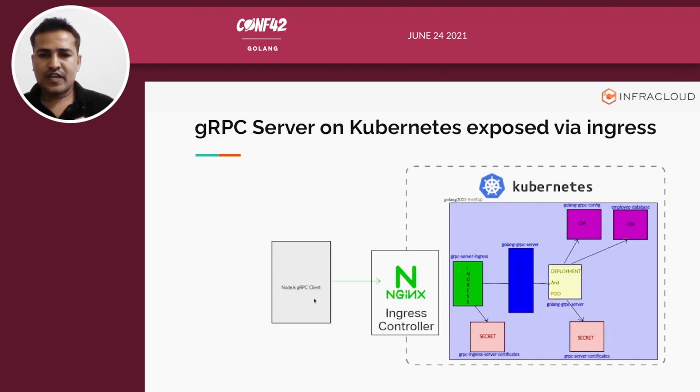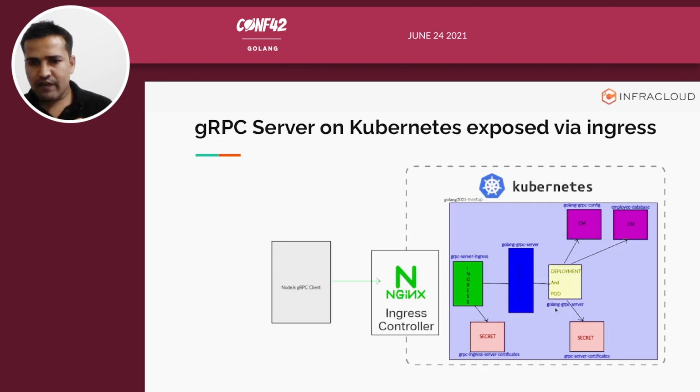I have a Node.js gRPC client, which I already talked about, and it is gonna run on my local machine. And then we have a Kubernetes cluster created using the Kind, Kubernetes in Docker, tool. Then we have a namespace called Golang 2021 meetup, and in that namespace you can see I have a gRPC server ingress, which is running just next to the service called Golang gRPC server.